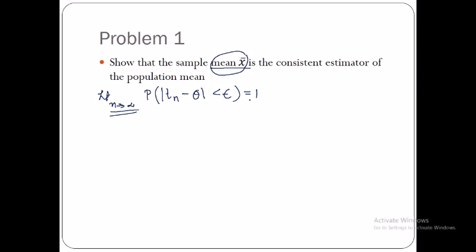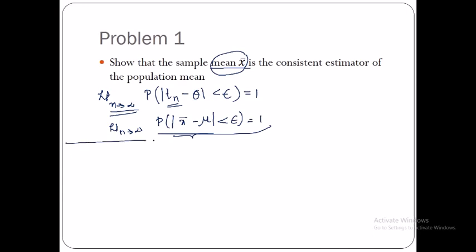This is something that we have studied. Now instead of tn, in this case it is limit n tends to infinity, probability of modulus x bar minus mu less than epsilon is equal to 1. So this is what we have to prove.